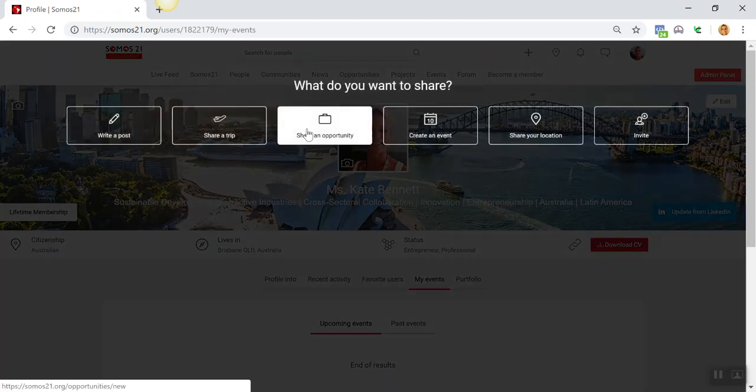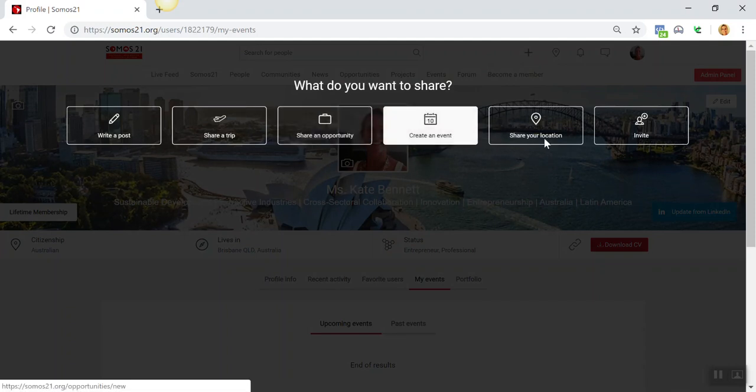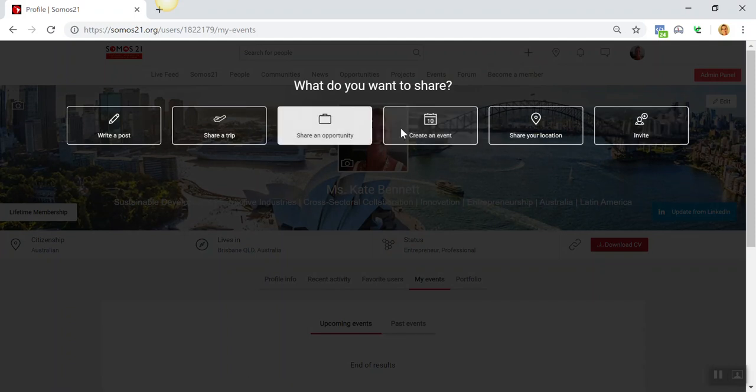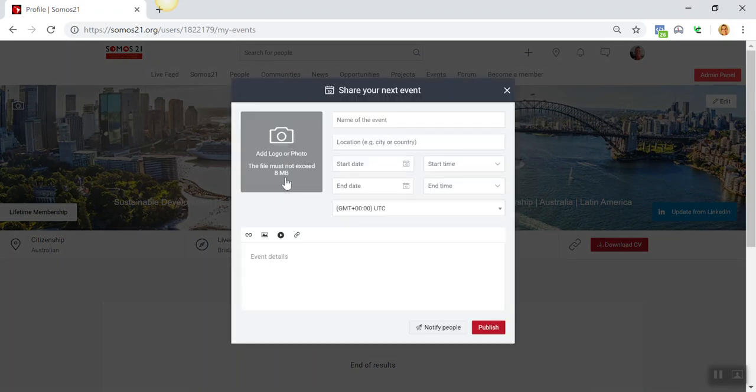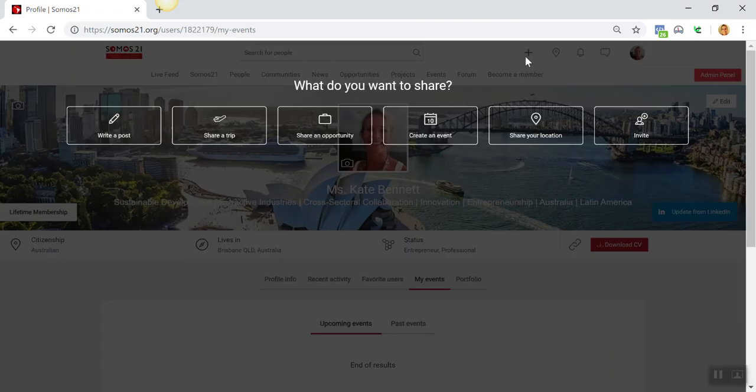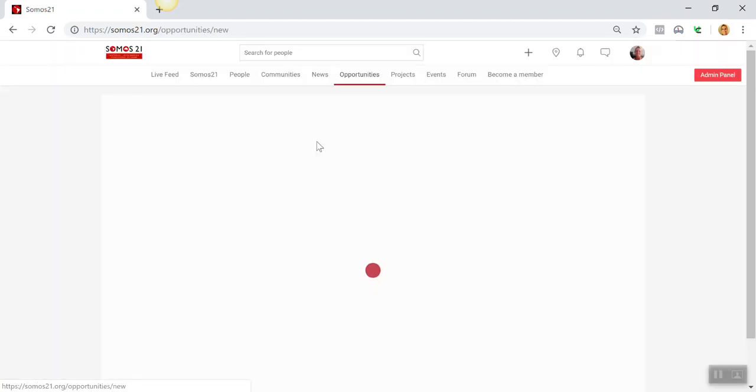In terms of opportunities and events, when you're creating an event, you have complete freedom, as anyone in the platform who is a member can post and share their events. So you don't need to pass through Somos21. You don't need to ask for permission. You don't need to do anything. Again, you just add a photo of the event, the name of the event, where it's going to be, all of this stuff, and notify the people that are in the location of that event or that you think would be interested in that event. Super easy to do. Same goes with opportunities.